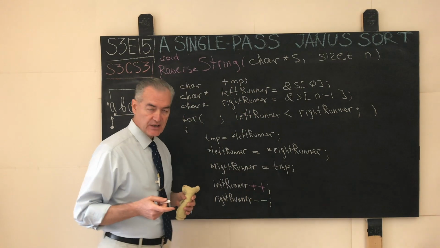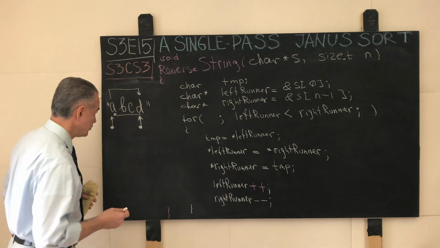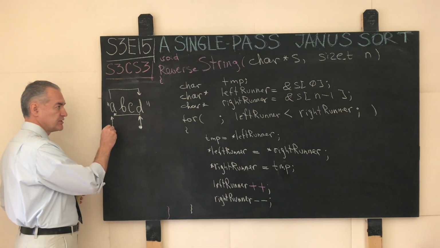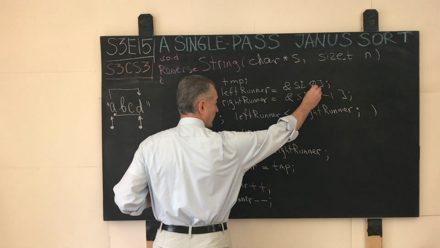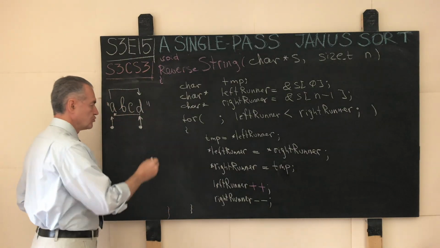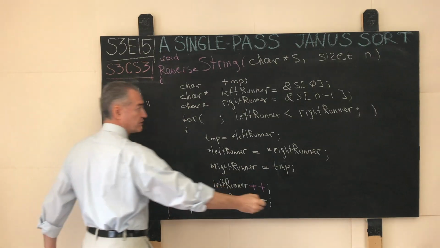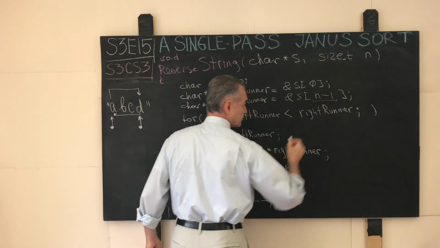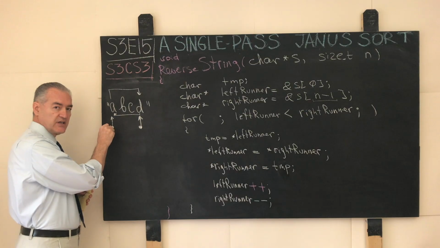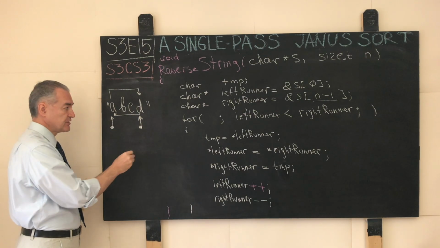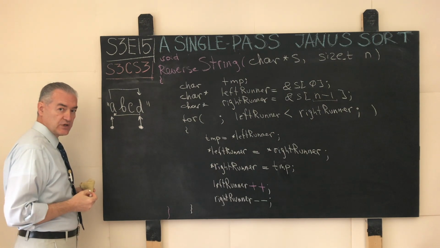That is, this time, as you saw in the opening image for this segment, we also introduce two runners. The left runner is positioned at the beginning of the input array or input string, and we introduce the right runner who is positioned at the rightmost extremity of the input array, at the position n-1 in the given array. And again, the left runner advances rightward once, and the right runner advances leftward once through the container.